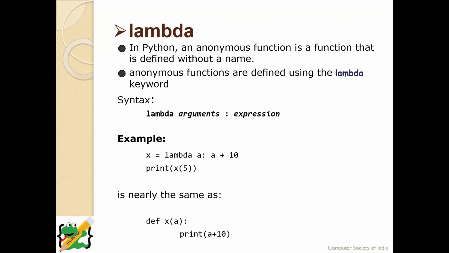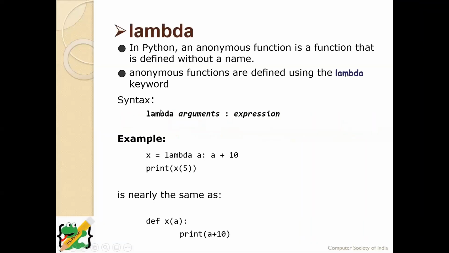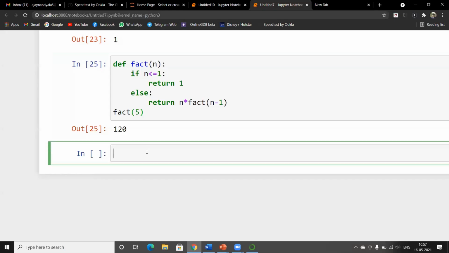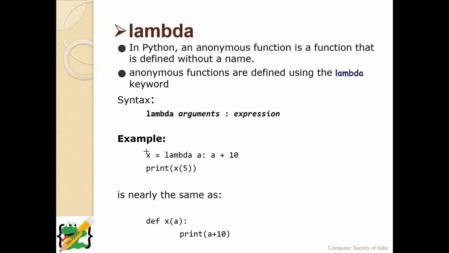A lambda is exactly equal to a function, but the main disadvantage of lambda is it only carries one line. The syntax of lambda is lambda, argument, and expression. That's it. There is nothing more than that.